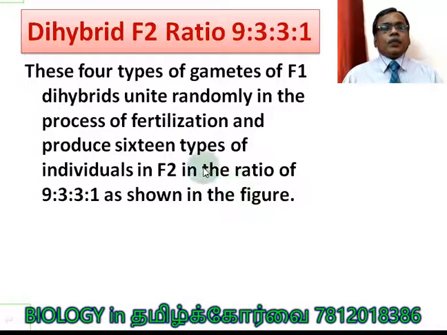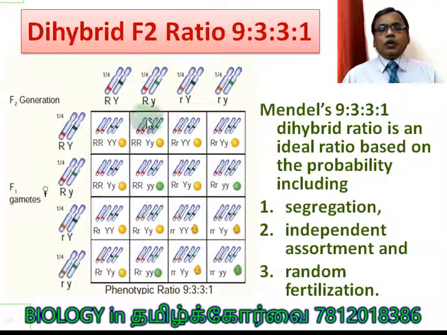Okay, now these 4 types of gametes of F1 dihybrids unite randomly. Now we are coming to the random fertilization. Very clear? And produce 16 boxes in F2 in the ratio of 9:3:3:1. So this is what is shown here.